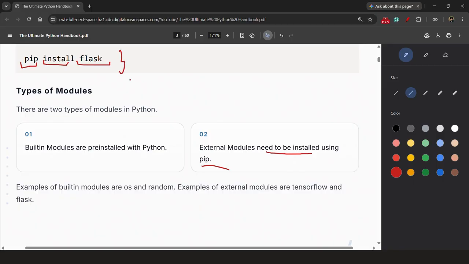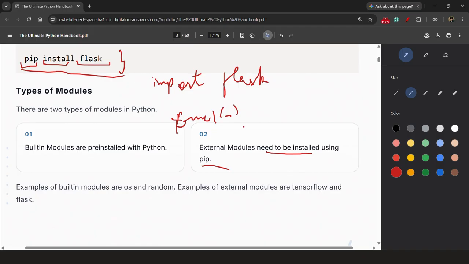So you need to write this statement first, then go to your code, then write import, and after writing import, you need to write flask like this. And then you can use the functions of this. Let's say function one. So this is a function. So don't go into the writing, just understand the concept. So we will use import flask, then function one, and we can use whatever the use case of that.